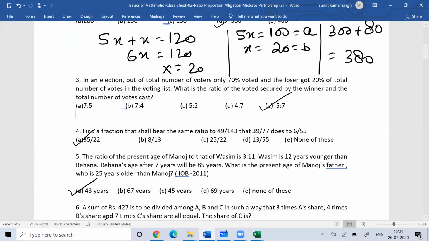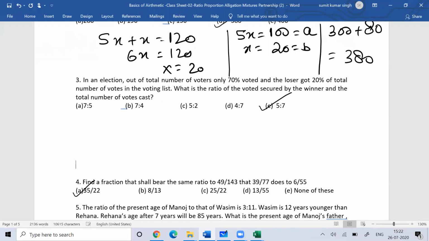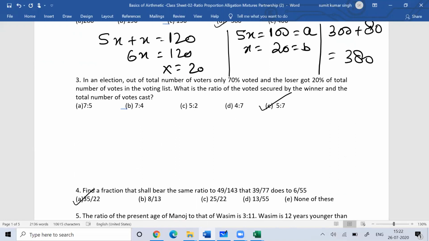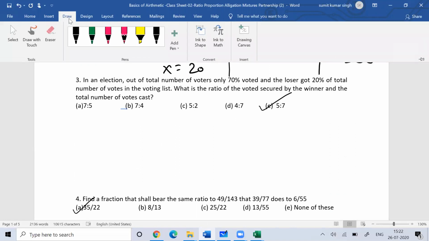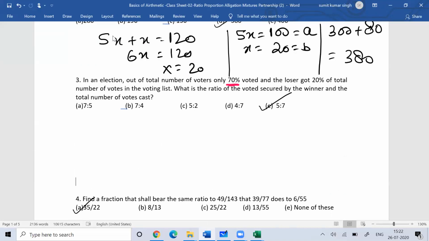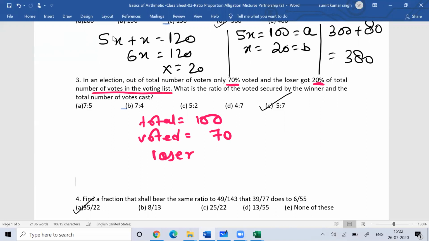Now if you see question number three: in an election, out of the total number of votes, only 70% voted. Suppose the total number of people were 100, out of that only 70% voted. So total voted was only 70. The loser got 20% of the total number of votes, means the loser got 20. So how much did the winner get? The winner got 50.